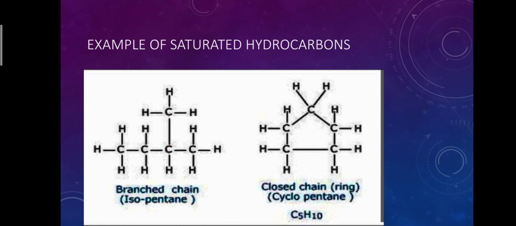Example number 2, closed chain, cyclopentane. In cyclopentane, a ring structure is present. In this ring, all the valencies of carbon are satisfied by forming single covalent bonds. A single covalent bond is present between carbon atoms, and a single covalent bond is present between carbon and hydrogen atoms.